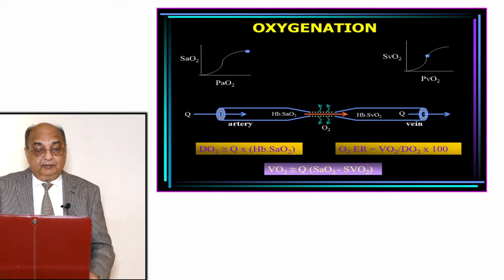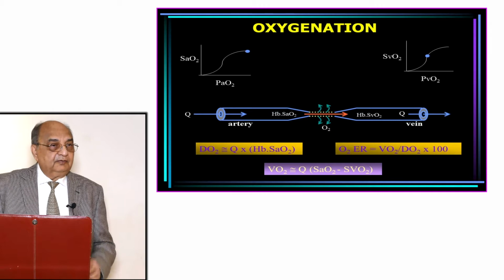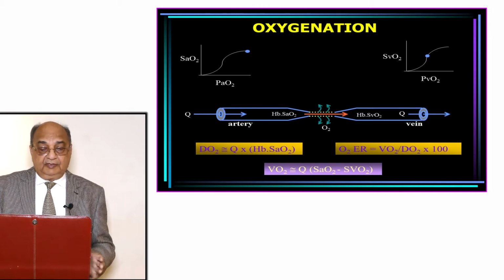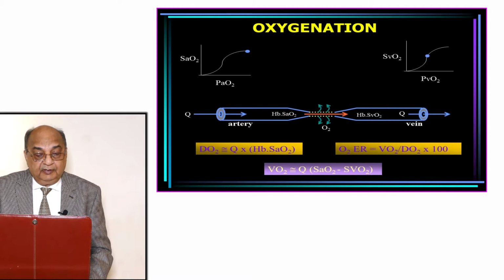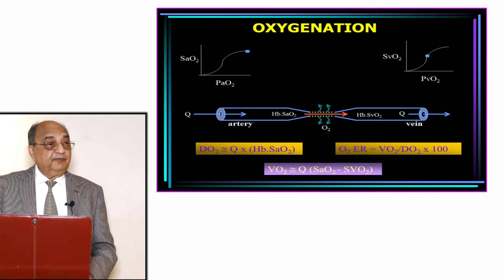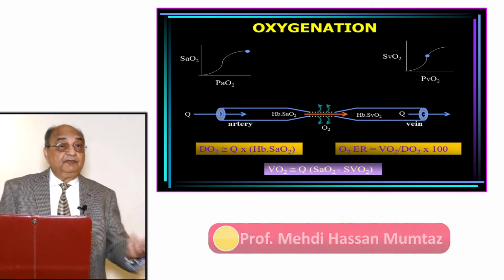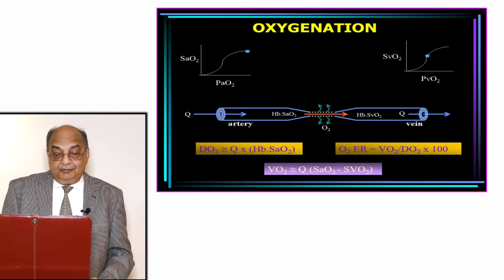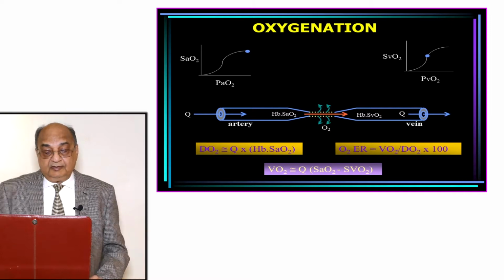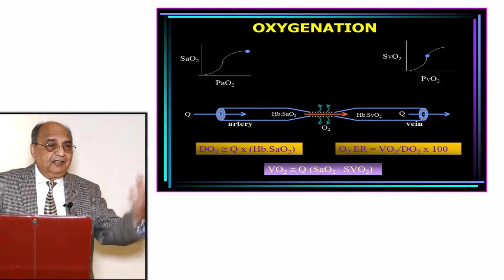Now here, with the cardiac output, the blood goes into the artery, into the capillary, the oxygen dissociates out, carbon dioxide comes in, and hemoglobin with saturation SvO2 then comes out. So this is exactly what happens in the body also. And DO2 is nothing but cardiac output or total blood volume into hemoglobin multiplied with saturation. Oxygen extraction ratio is VO2 over DO2 multiplied by 100. VO2 is the total blood volume times saturation minus SvO2. It's very simple. All blood gases will tell you.